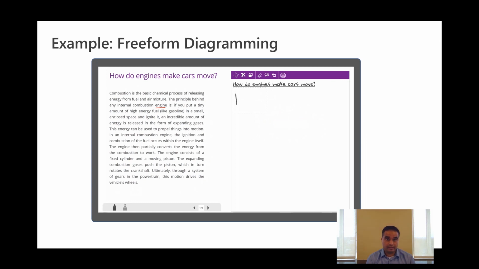In this case, the reader is defining what they want the engine to look like in their diagram. And then underlining that word a second time will use that same glyph for the word engine.